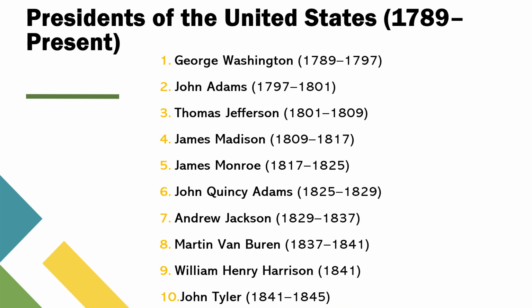William Henry Harrison, President from 1841. Shortest presidency, dying just 31 days after taking office. John Tyler, President from 1841 to 1845. First Vice President to become President due to the death of his predecessor.